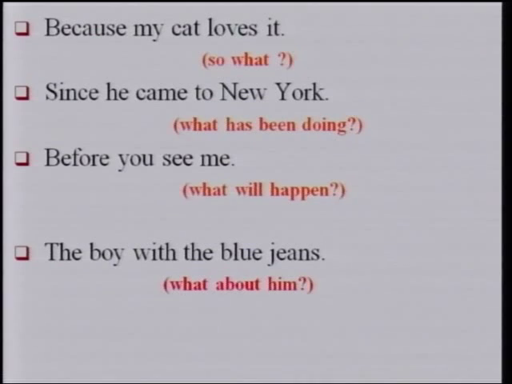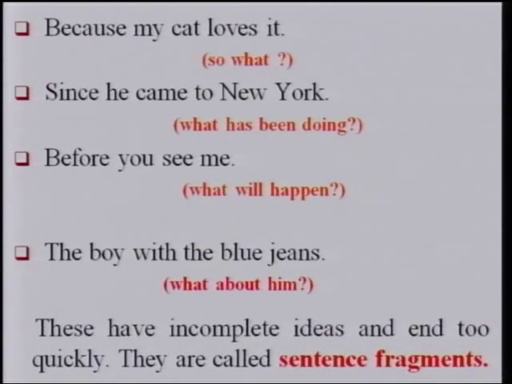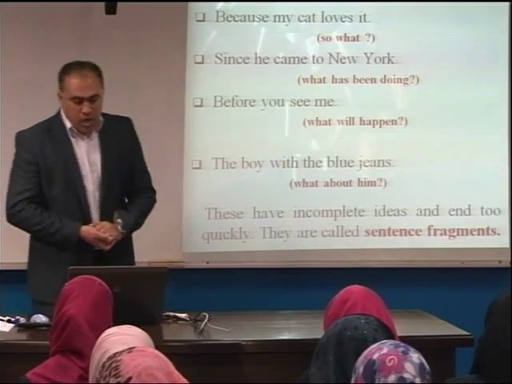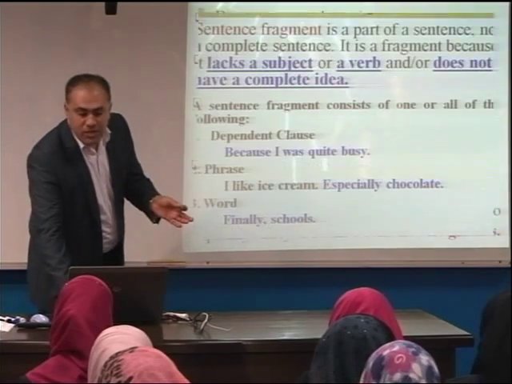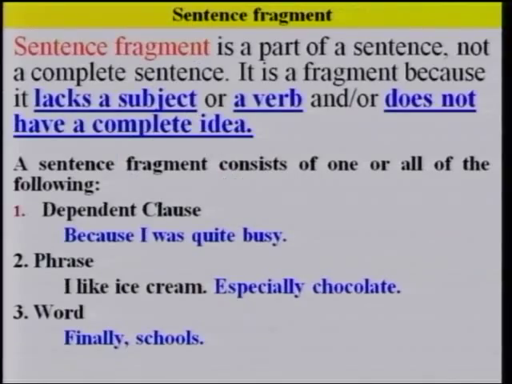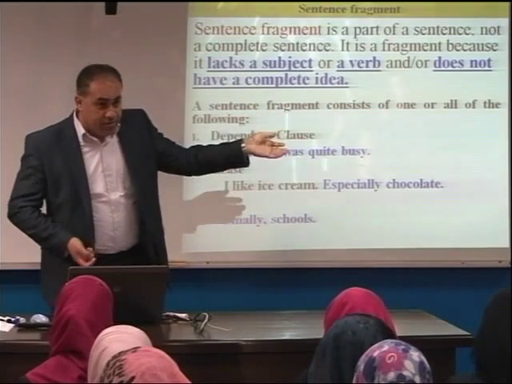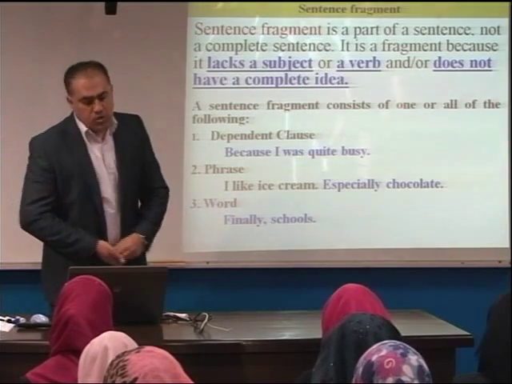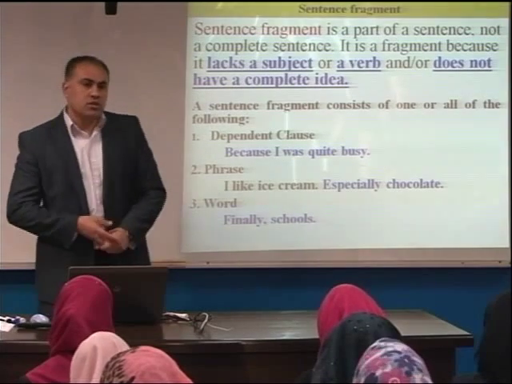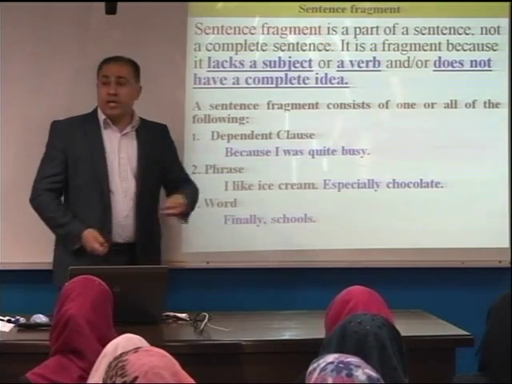So the idea of a fragment is that they are incomplete ideas. In other words, they are incomplete sentences because there is something missing in the idea for it to be complete. That's why we call them fragments or sentence fragments. A sentence fragment is a part of a sentence, not a complete sentence. That's because it either lacks a subject, lacks a verb, or the idea is not really complete.